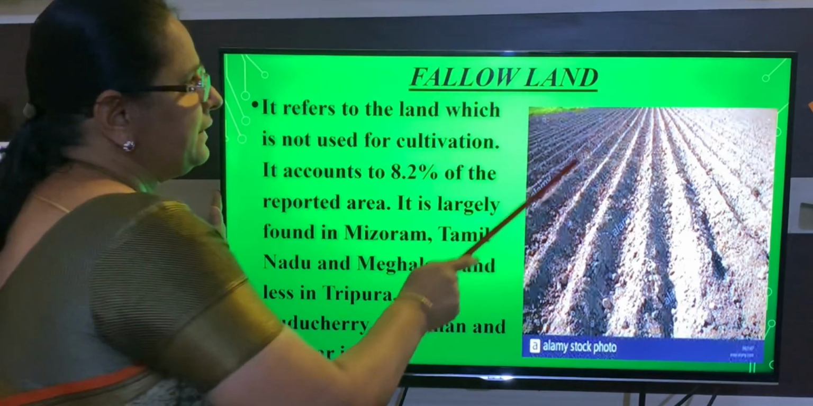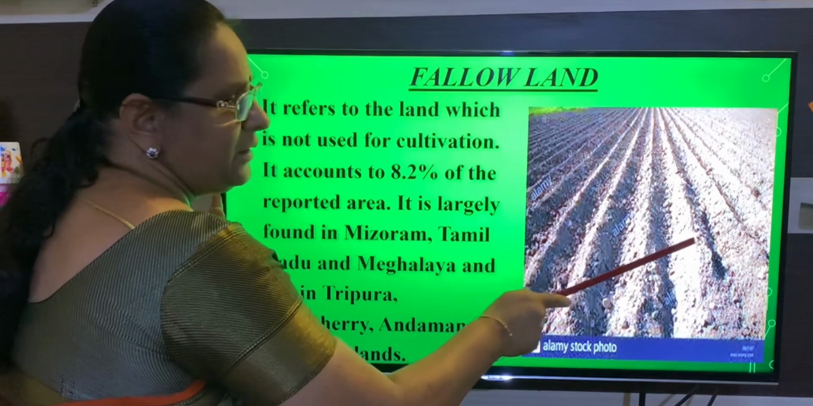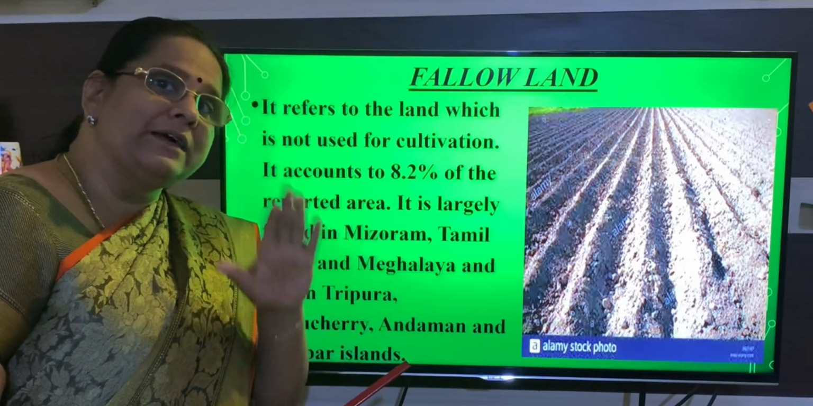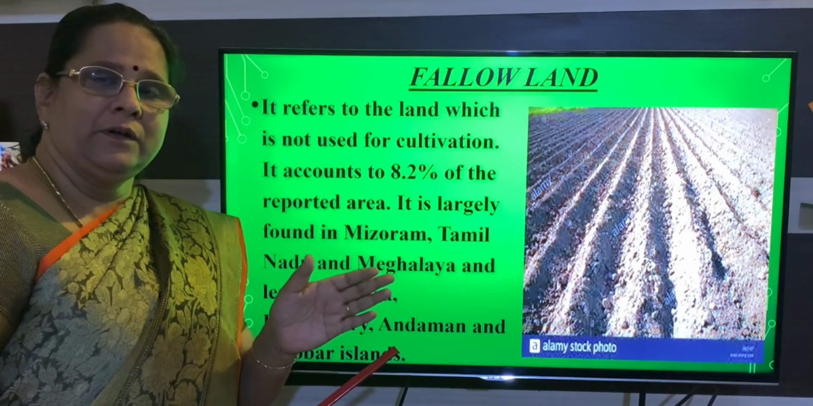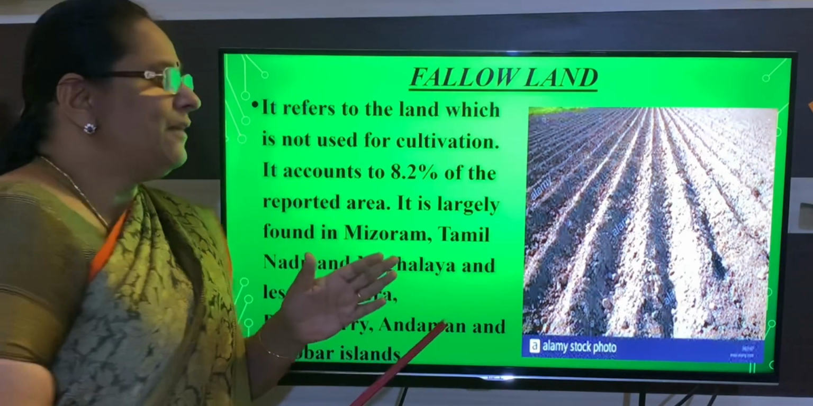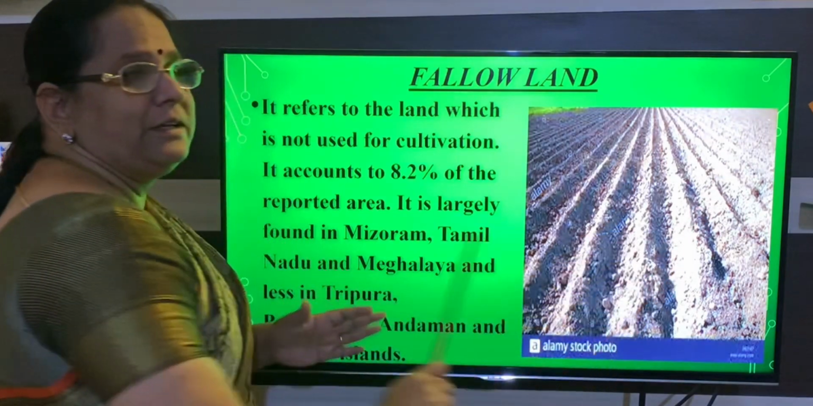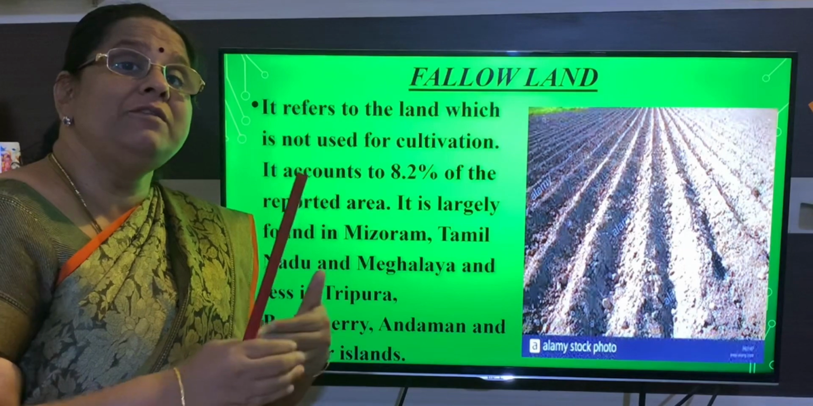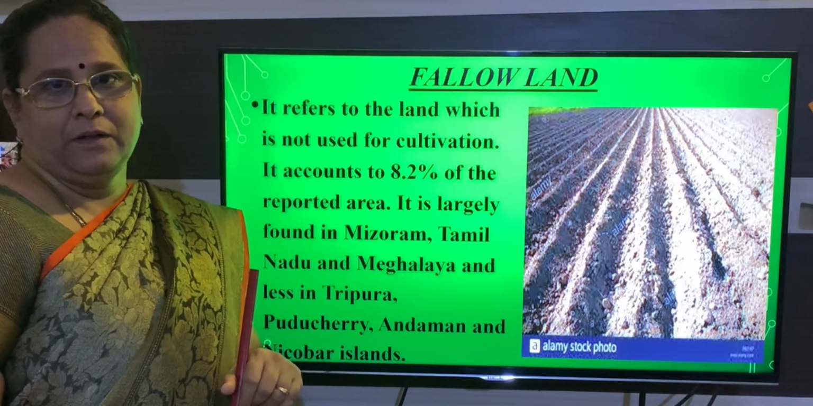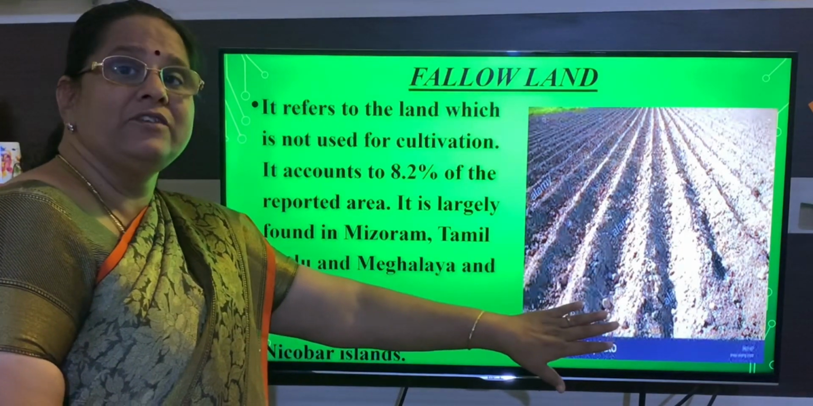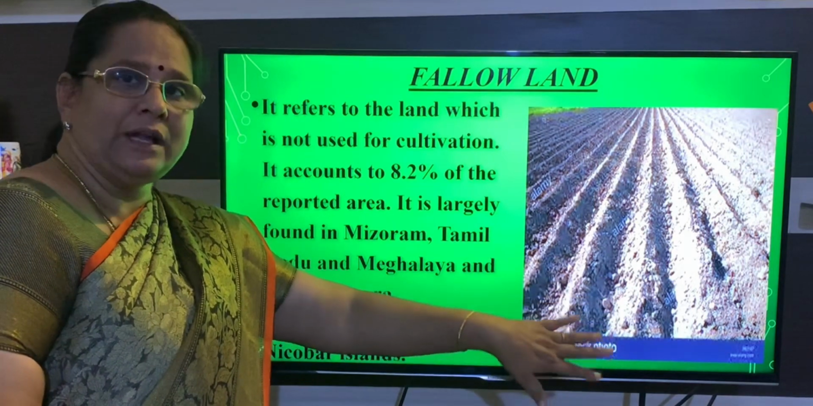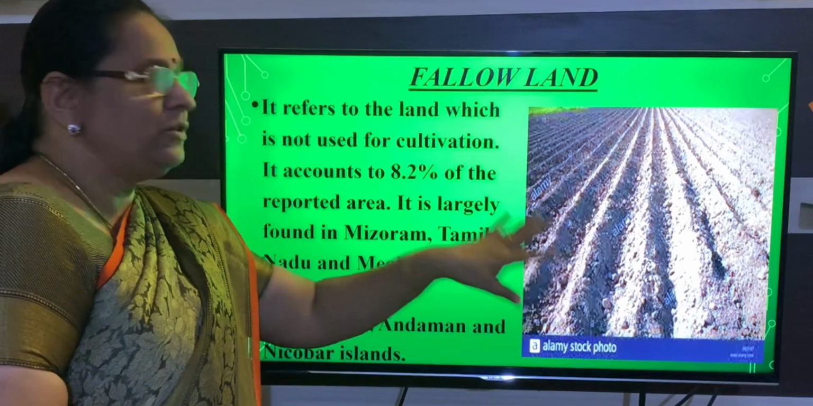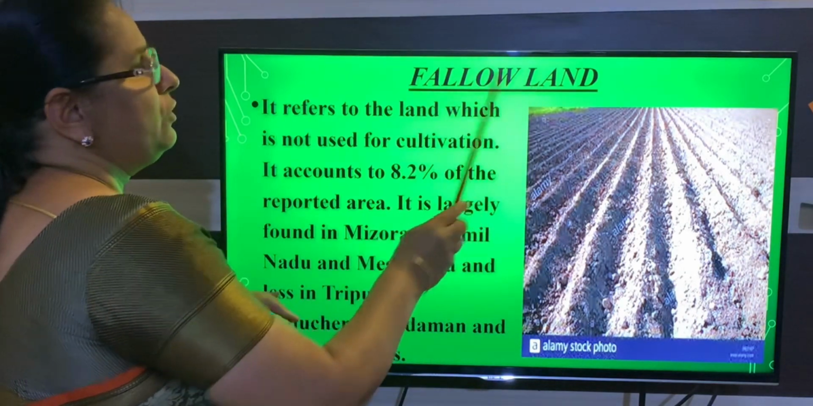Ploughing is done, but do you see any cultivation of crops here? No. That means the land was used for agriculture before. After that, they have left this land without cultivation, to develop its soil fertility. They will not use this land for cultivation for nearly 3 to 4 years, so that the land will gain its soil fertility. That sort of land we call fallow land.